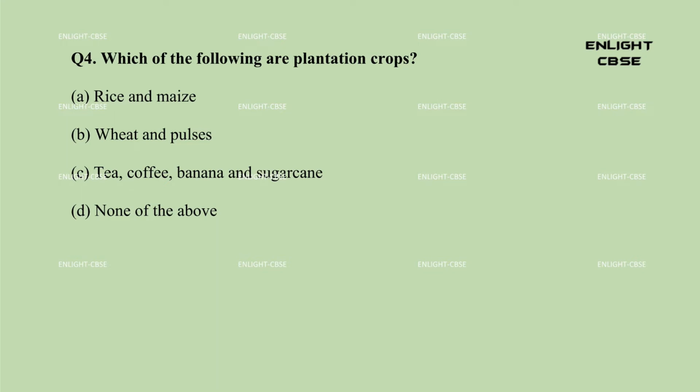Question 4. Which of the following are plantation crops? A. Rice and maize. B. Wheat and pulses. C. Tea, coffee, banana, and sugarcane. D. None of the above. Answer: C. Tea, coffee, banana, and sugarcane.